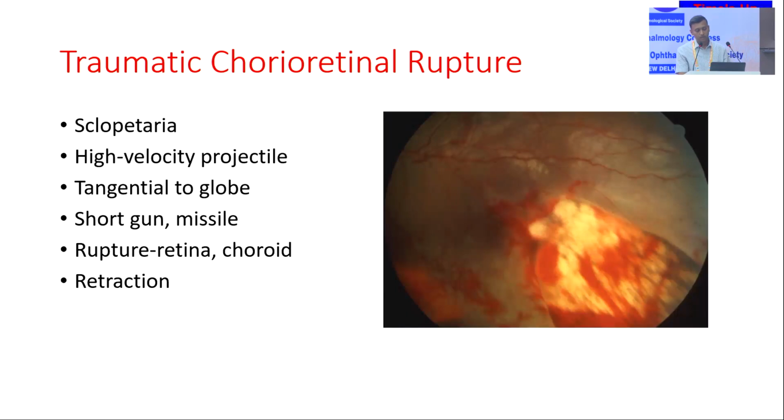So here also we have to do a meticulous follow-up for management of any complications which can happen later in life, like neovascularization or retinal detachment.